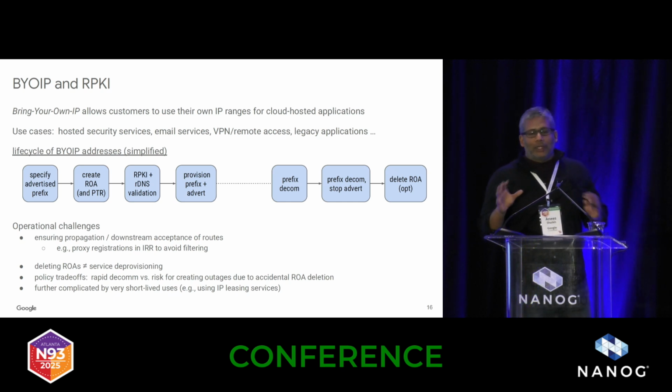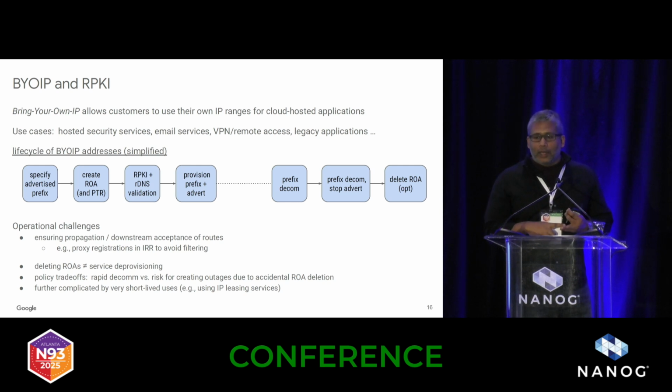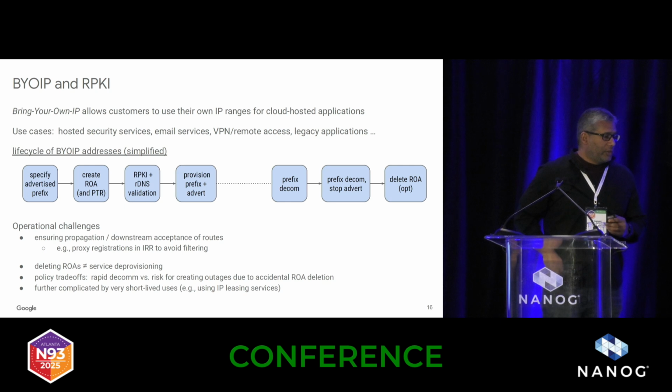And so we spend a lot of time chasing after those customers to figure out what they actually wanted to do. That's one problem. The second is that just creating ROAs doesn't necessarily ensure that propagation of those routes works. We've had cases where networks have filtered the routes without a valid IRR object, for example. And many of those customers don't know what IRR is, don't create IRR objects, and we've had to resort to things like proxy IRR registrations, which we don't really like to do, but it's been required for some cases.